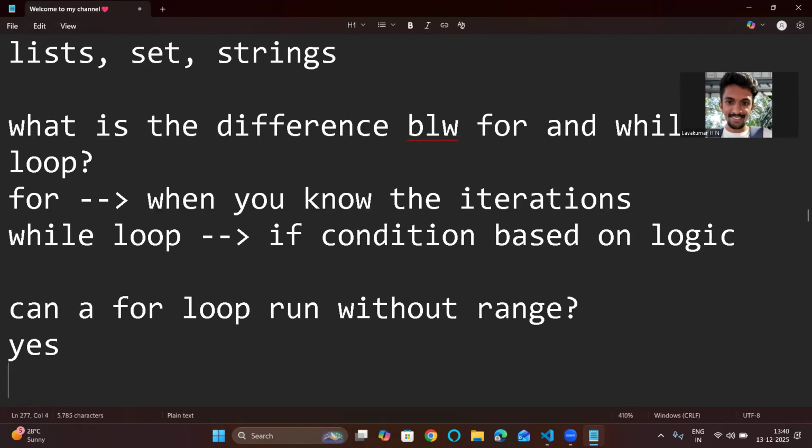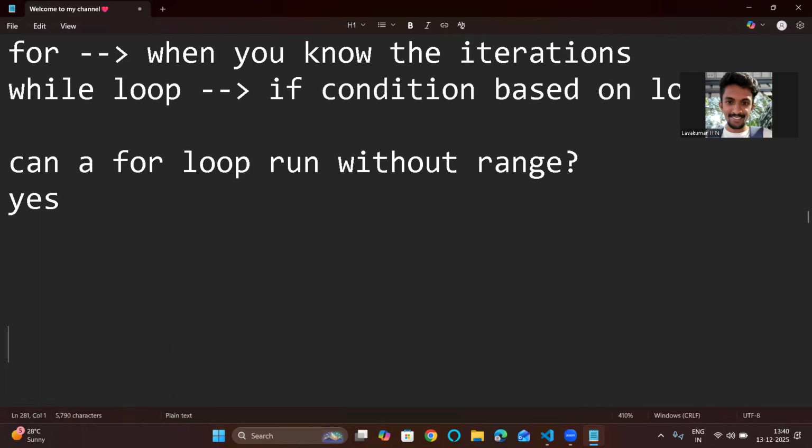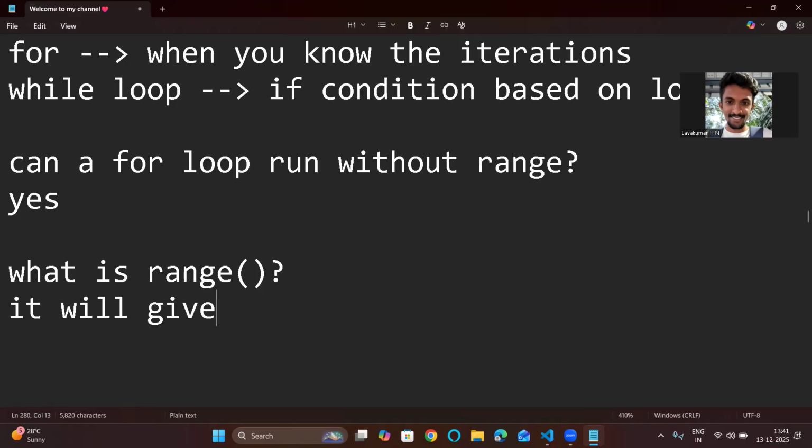Again, they will ask what is the significance of range. Basically, range will give you a sequence, from starting to ending. It gives a sequence to iterate. Without this also we can use the for loop. That's the one thing we need to say.